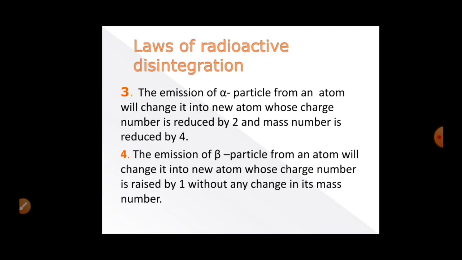The fourth law says the emission of a beta particle from an atom will change it into a new atom whose charge number is raised by 1 without any change in its mass number. So if a beta particle is emitted from an atom, then we will get a new atom whose charge number will be increased by 1 but its mass number will remain the same.